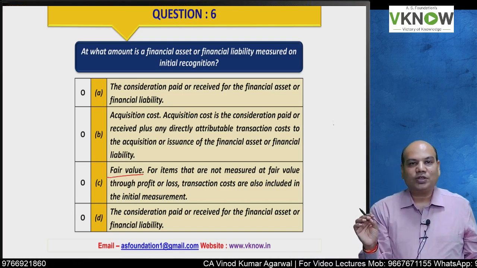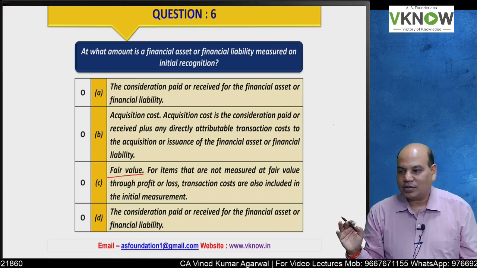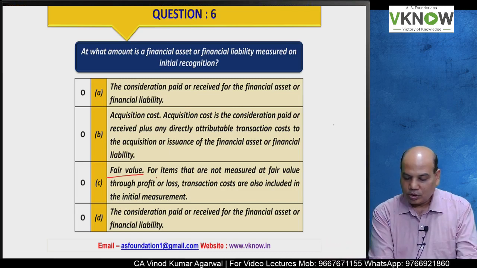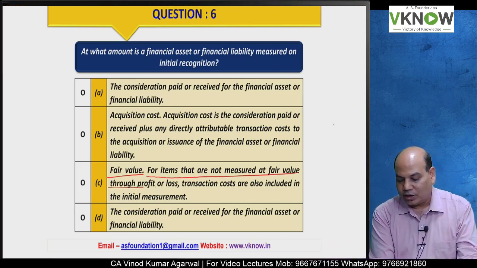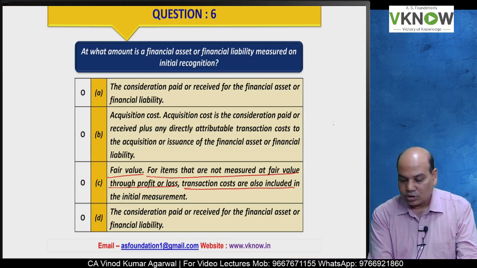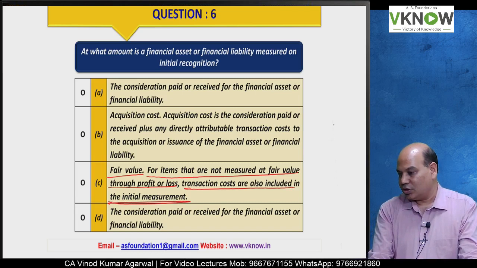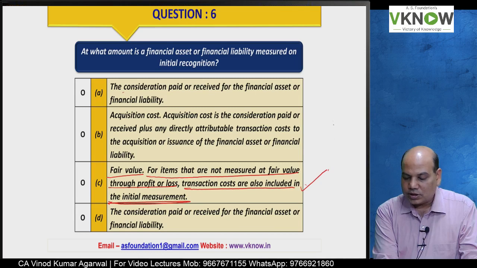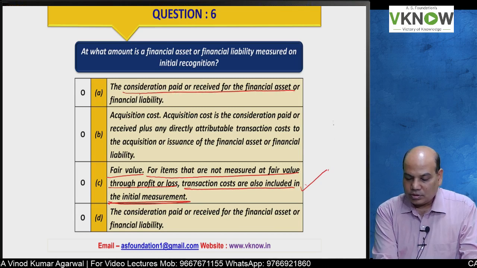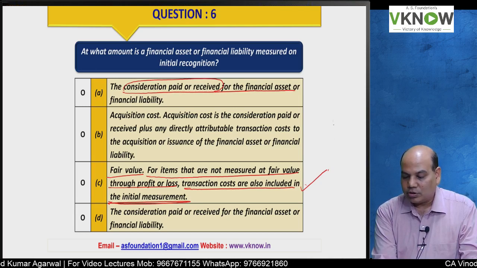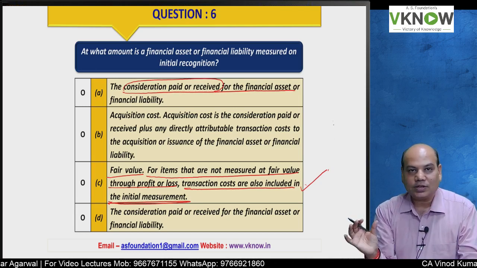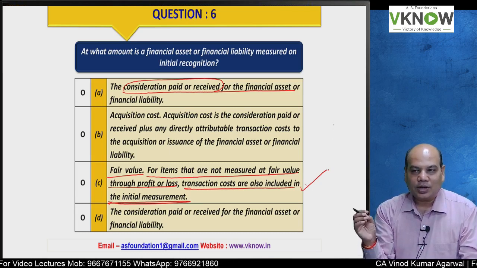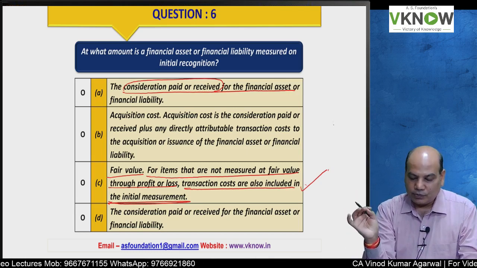The very beginning of the chapter states that financial assets and financial liabilities are measured at fair value. For items that are not measured at FVTPL, transaction costs are also included in the initial measurement. So the answer was C. This first one is consideration paid or received. Now this cannot be the correct answer because sometimes we give loan to employees at a concessional rate. We compute fair value. Parent gives loan to subsidiary at concessional interest rate, but we compute fair value.